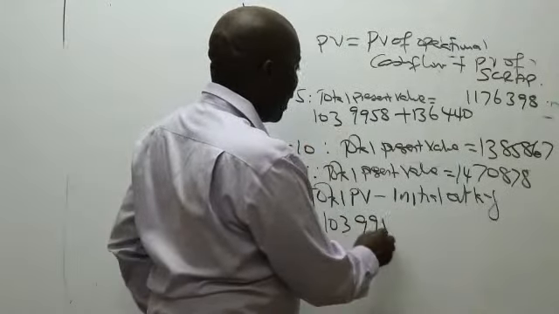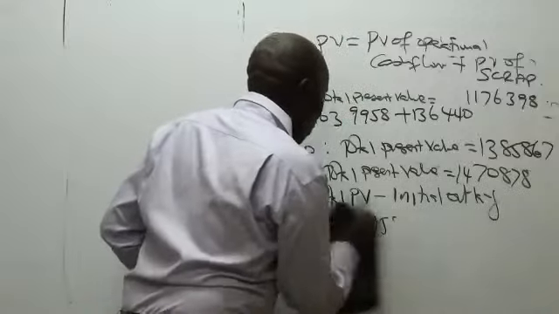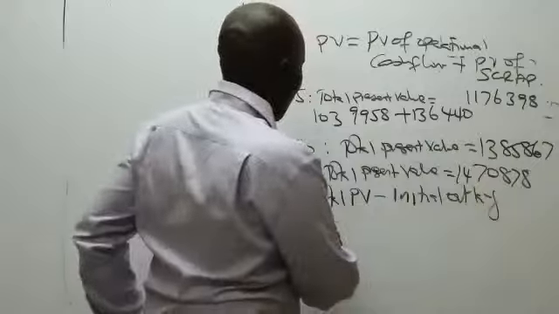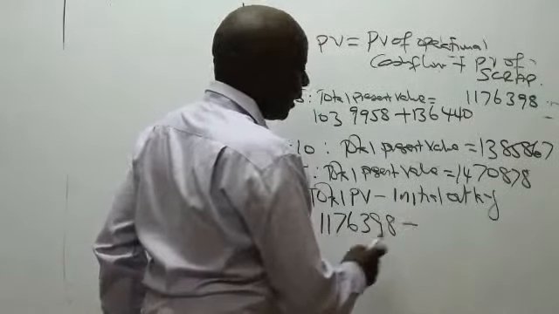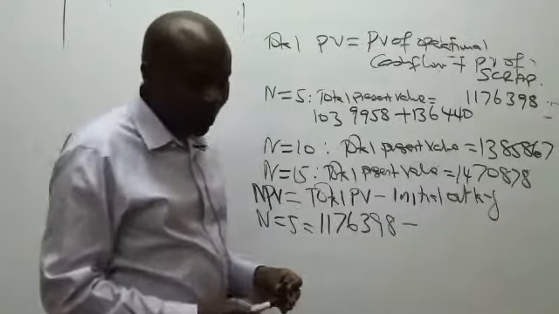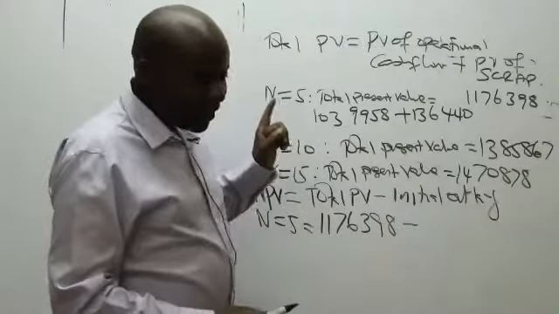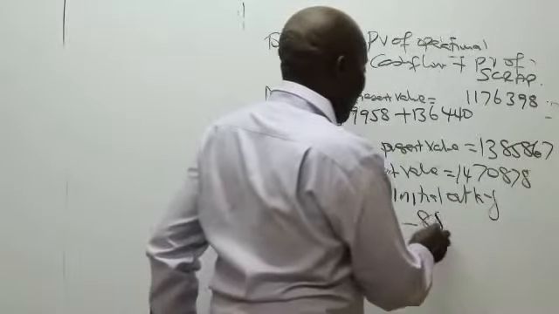103,950? No. Quite wrong. When n is 5, this is the thing. It is 1,176,398 minus, is there someone who can remind me the initial outlay? Initial outlay was 800 and something, 880,000.